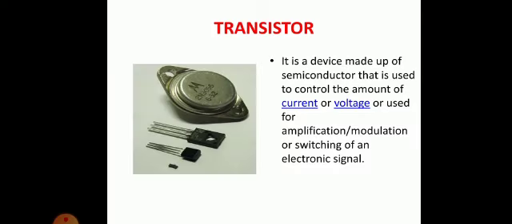Now what is a transistor? As per definition, it is a device made up of semiconductor that is used to control the amount of current or voltage, or it is also used for amplification or modulation. Modulation means modification, regulation, or switching of an electronic signal. So in short, what is the function of a transistor? It will be useful for any type of switching activity that is required, or for amplification of current or voltage. Okay.